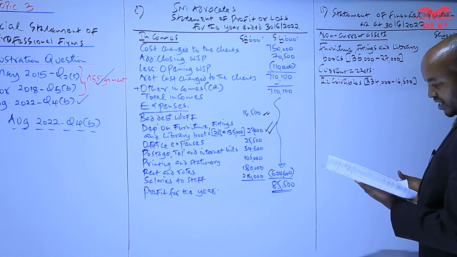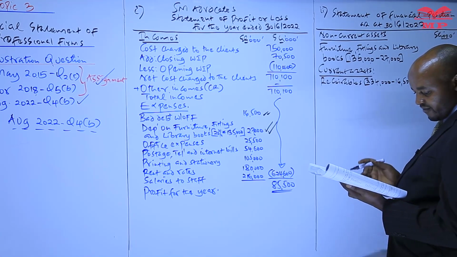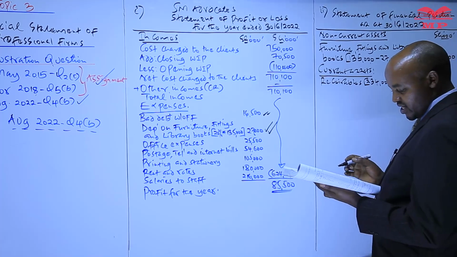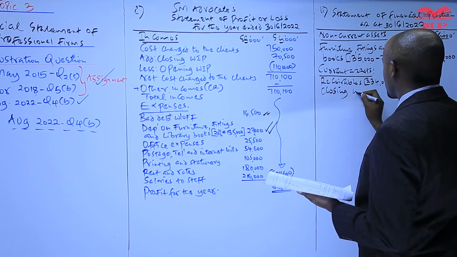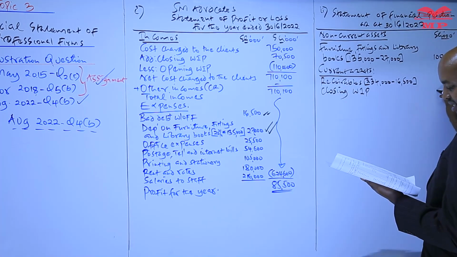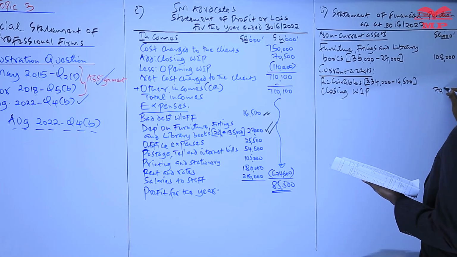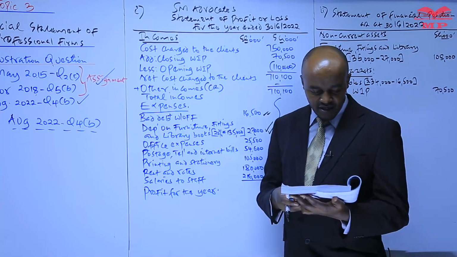16.5. We are going to compute that. But first of all, let's see the other asset which we have. We have dealt with additional information number 2 and number 3. We have the closing work in progress, which we have said is a current asset of 7,500. We don't have any other item in the additional information.